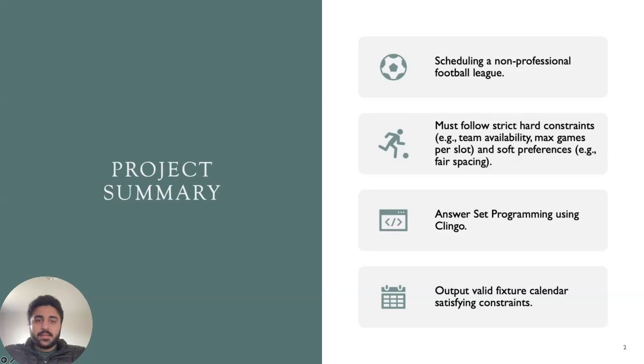We used answer set programming to encode the problem logic and ran it through Clingo to generate valid schedules. The project emphasized respecting hard constraints like team availability, as well as minimizing soft penalties such as teams playing together and checking the time slots of the teams being available at home or away, and also managing to schedule as many games as possible.